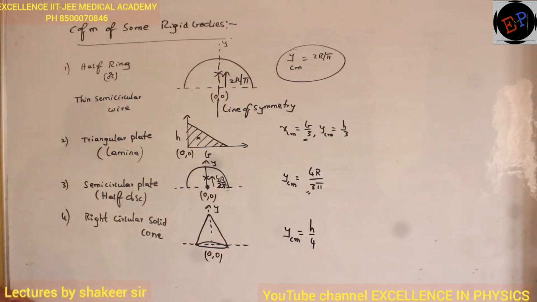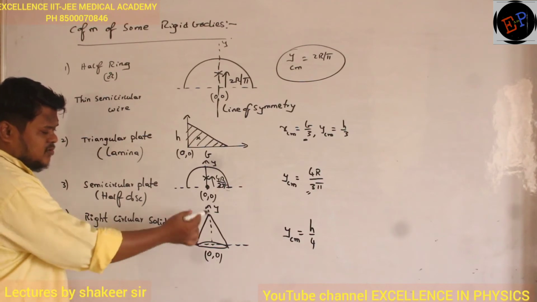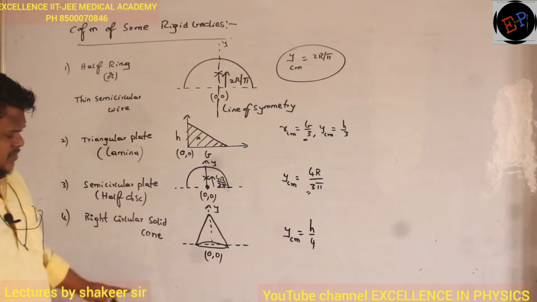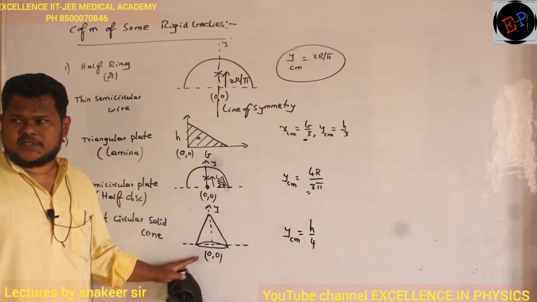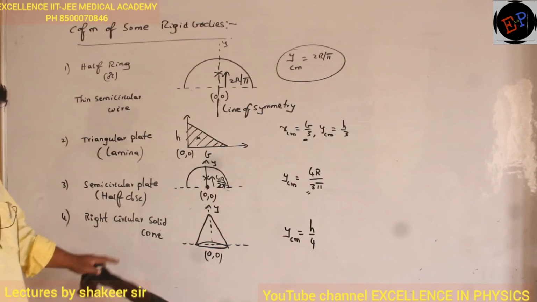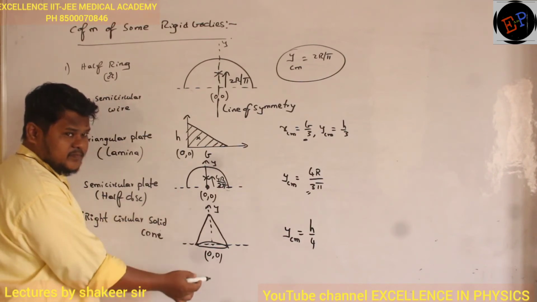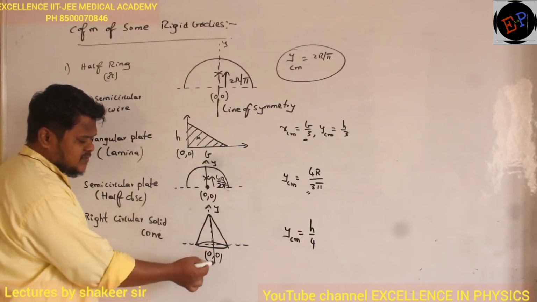Okay? Then solid cone. What is meant by solid cone? A cone where mass is present inside the volume also. Anywhere inside this cone, mass is not empty, it is completely filled. Then in that condition, again, this is the origin which I am taking. And again, we have symmetry about this axis, no? Symmetry is present. So center of mass must lie on the line of symmetry.